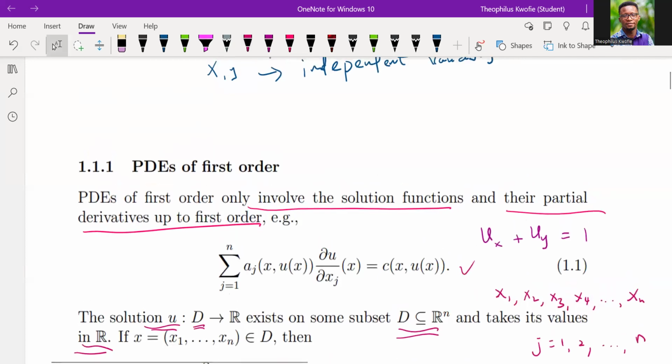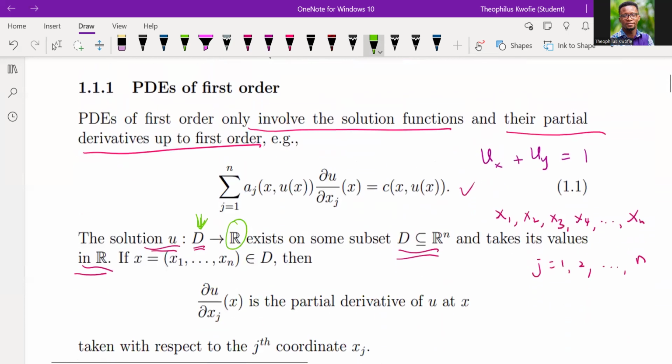And let me also stress over here that the solution takes variables from the domain and maps them onto R. It takes some variables from D, the domain, and maps them onto the real numbers. Very good. So let's take note of that.